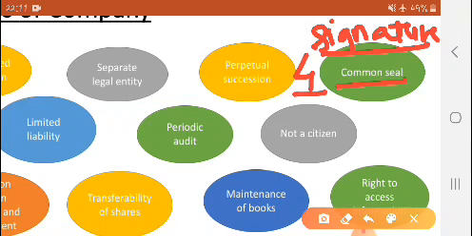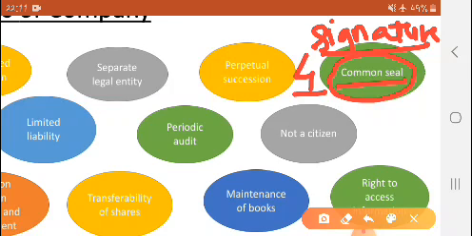So if it wants to make a contract, it has to sign the contract. A company is not a natural person, it does not have hands, so how can it sign? So there is a common seal. Common seal is like a stamp. Every company has its common seal. It is used as a signature of a company. On important documents it is affixed as the signature of the company.